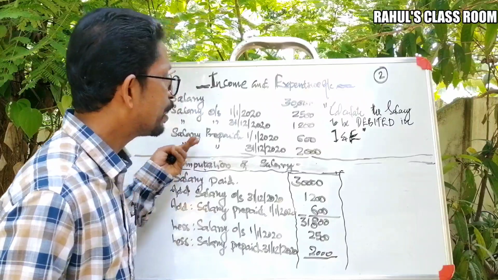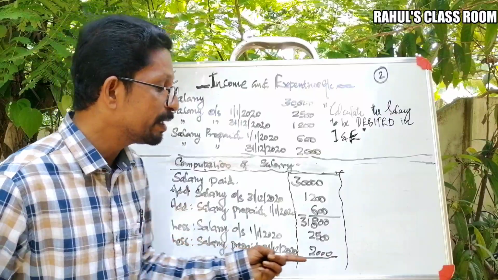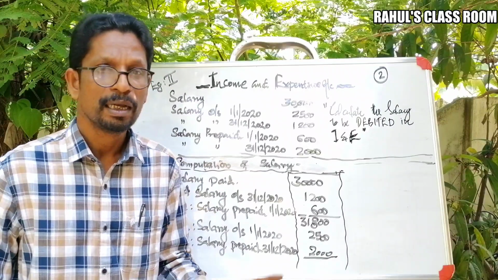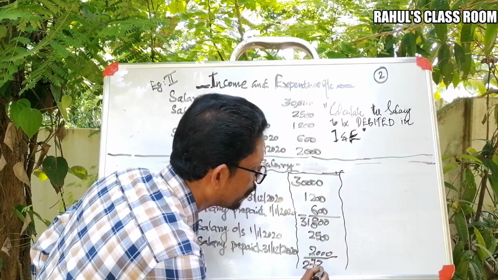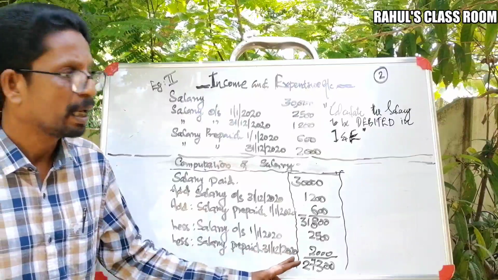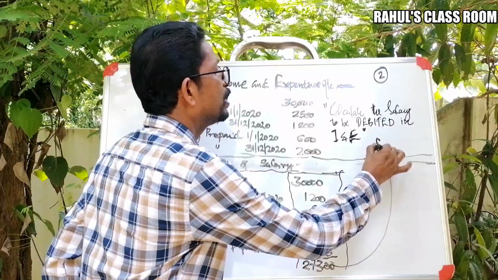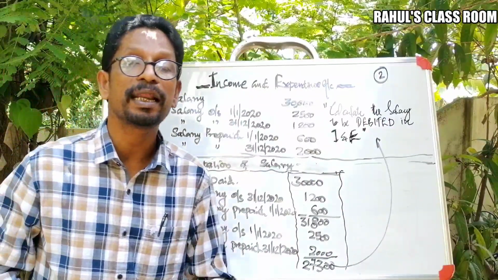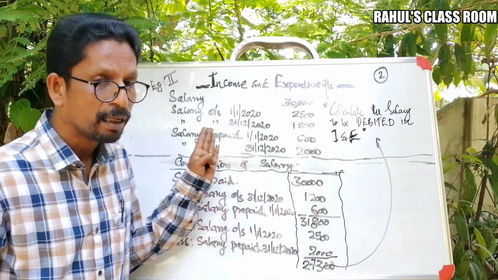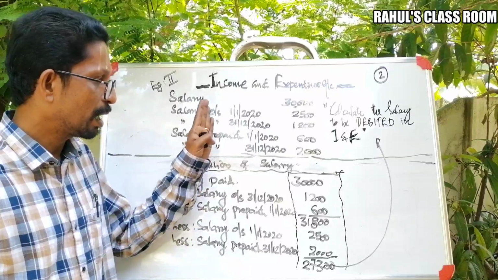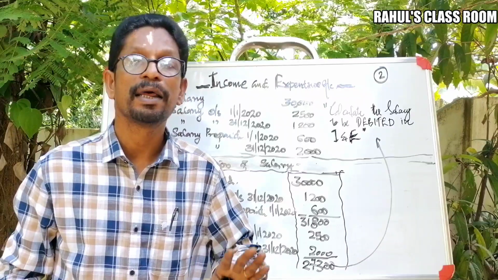And again, one more, salary paid for next year, that means 2021. Therefore, we are deducting 2,000 also here. Thus we are getting a total or net amount of 27,300 here. So this is the amount of salary to be debited in income and expenditure account for the year ending 31st December 2020. Okay. So once again, please consider these sort of items while preparing income and expenditure account.